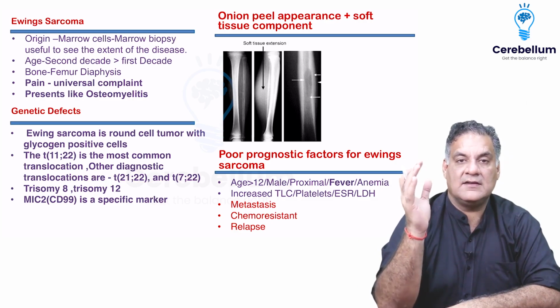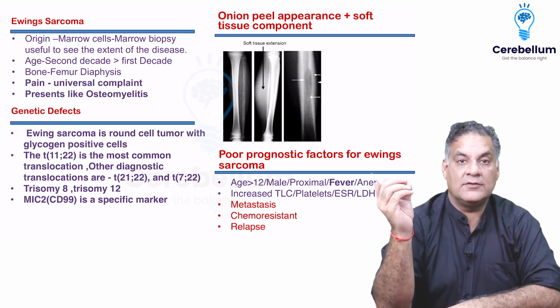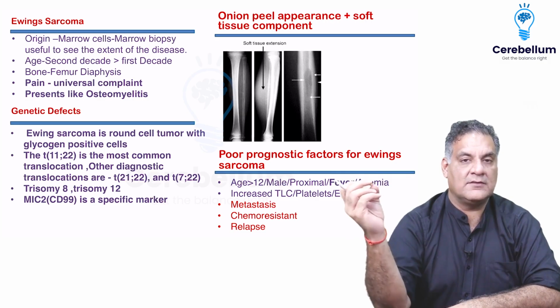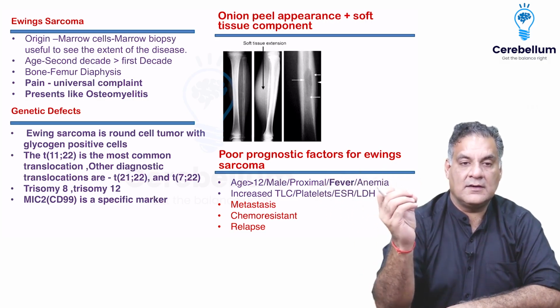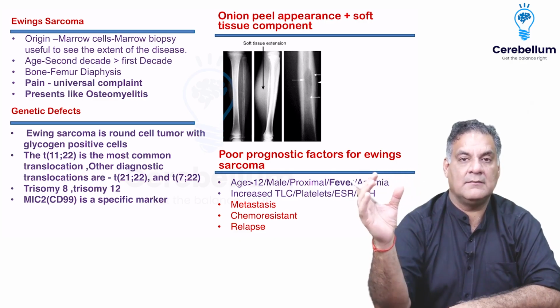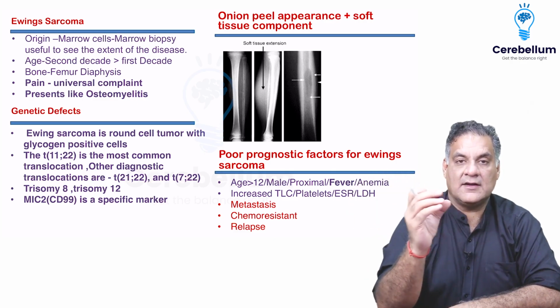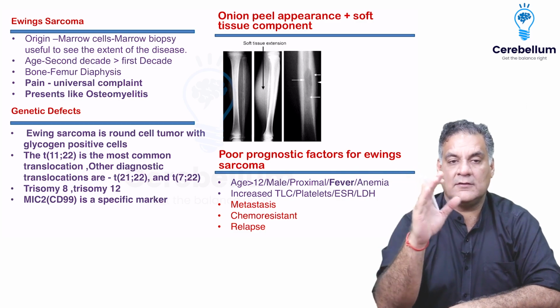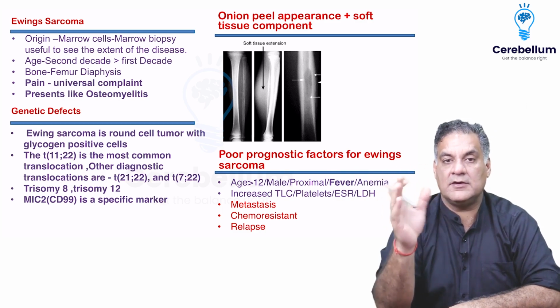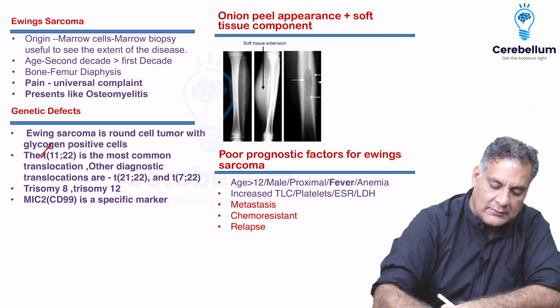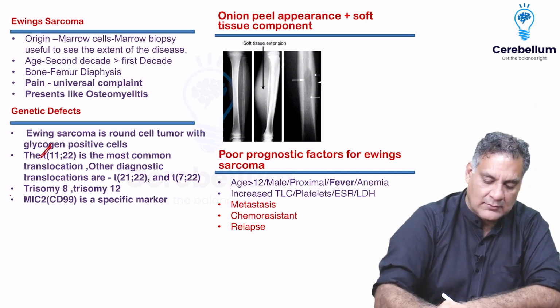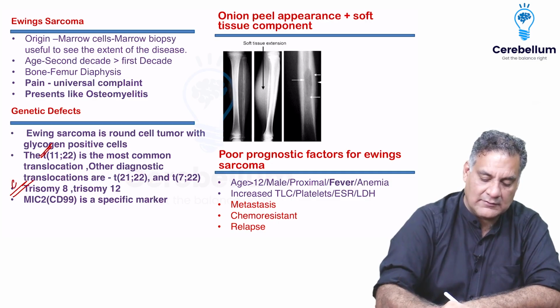The genetic defects in Ewing's, all right? Ewing's is a round cell tumor. It's glycogen positive cells. Ewing's is a tumor where CD99 is a specific marker, MIC2. Ewing's has a translocation. The larger digit will always come second: 11;22, 21;22, 7;22. But 11;22 is the number one asked. It can have trisomy 8, which is an MCQ, and trisomy 12 coming to it.